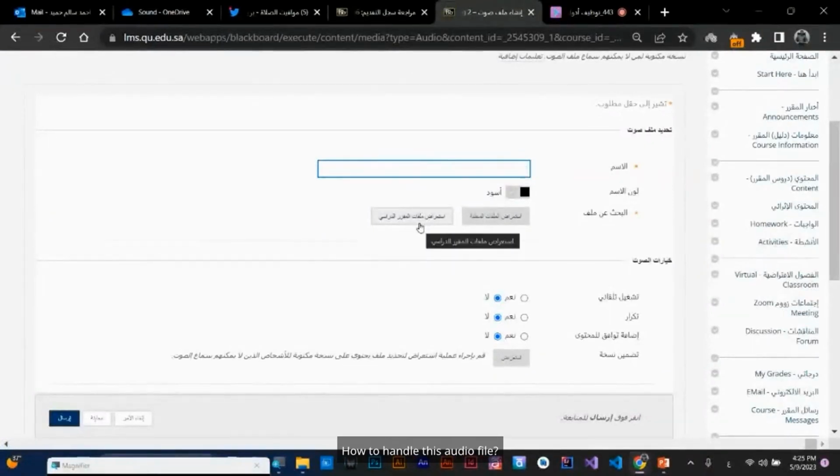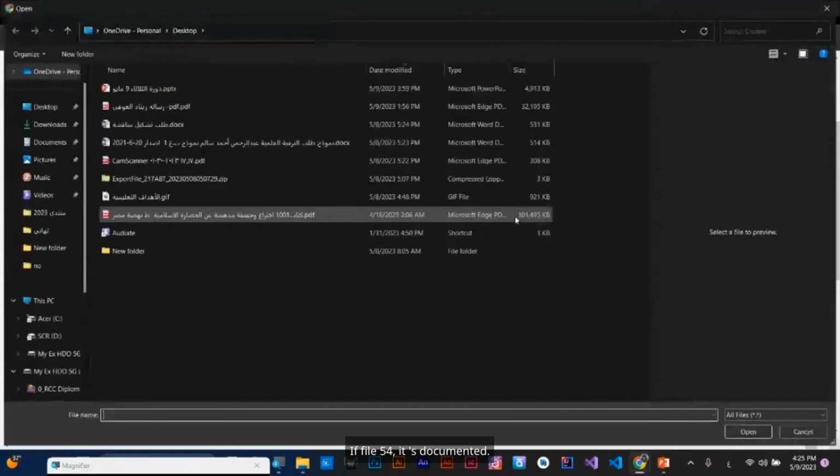How to handle this audio file? Set it to autoplay and loop. Include a transcript for disabilities if available. If it's file 54, it's documented.